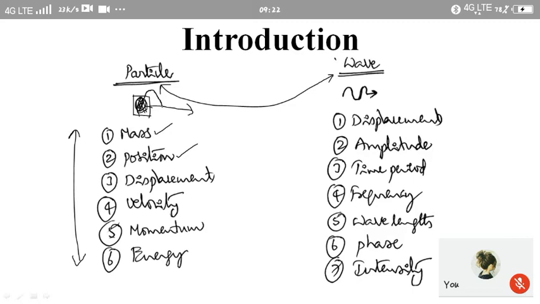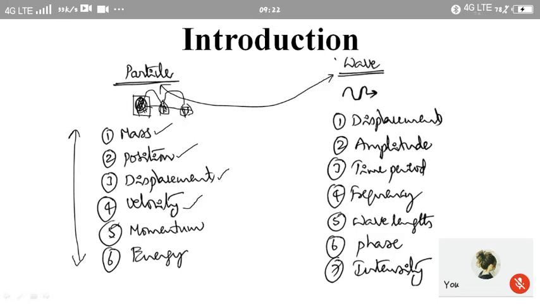At a particular instant of time, it will be at this position. After a particular instant of time, it will be at this position. Like this, the particle is going to change its position. Whenever the position changes, automatically we get the displacement of the particle, therefore it has the parameter displacement. Once it displaces its position continuously with respect to time, automatically it has a velocity.